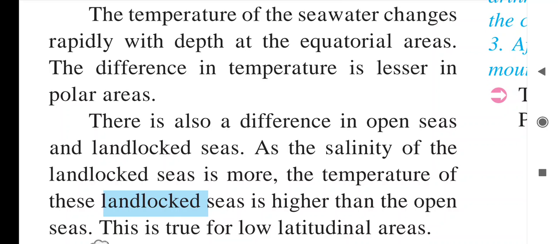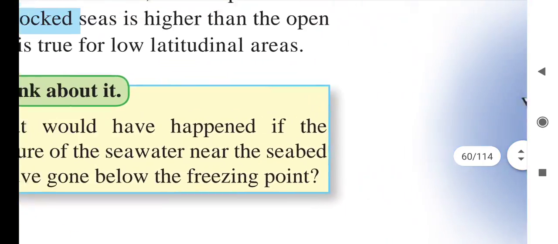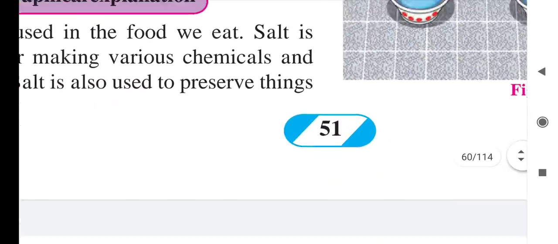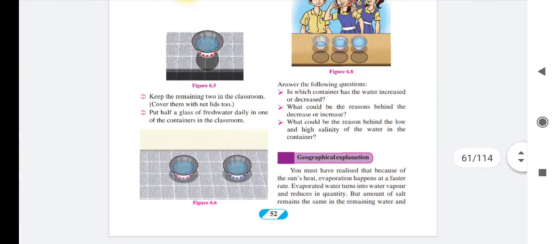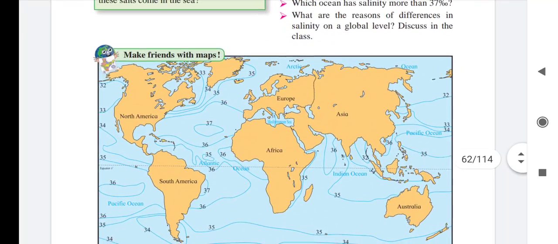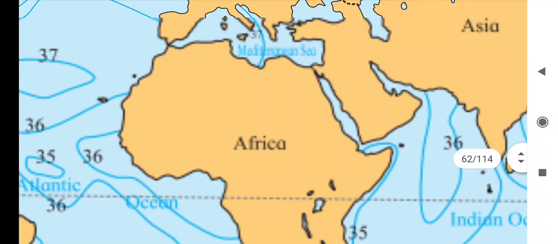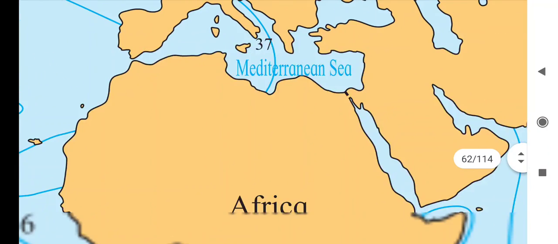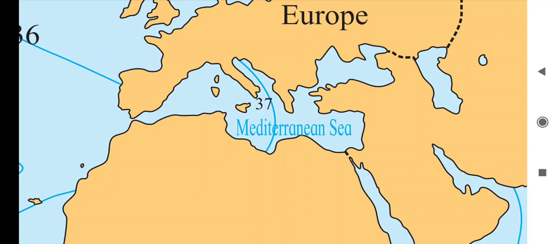Means there are some places where we can find landlocked oceans. Landlocked ocean means where on four sides we will find just land. Here that blue color is showing the Mediterranean Sea. The Mediterranean Sea is surrounded by land on all four sides, so that's why salinity will be more.